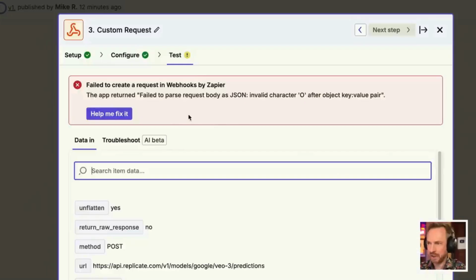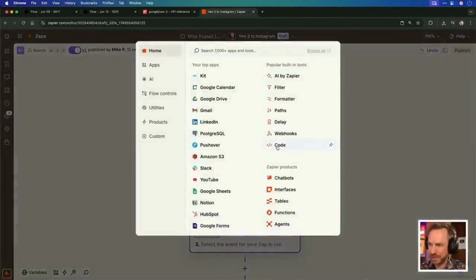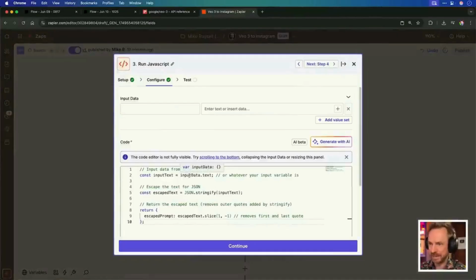Okay, with that done, this webhook should be ready to go and start generating, so we can click test step. Now notice that sometimes we get an error because JSON likes to escape itself. We can get around this by simply inserting a step that uses code, paste in this detail here, and then we're going to put in text and connect it to that lovely AI output.